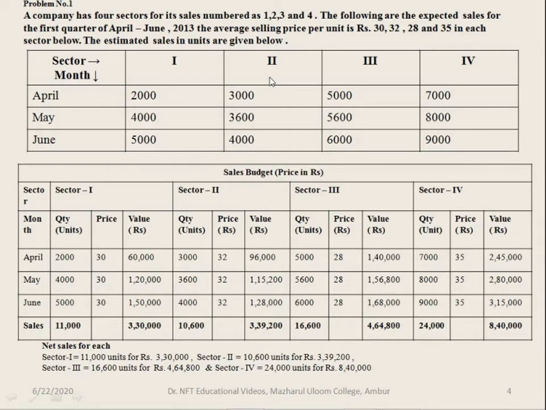Problem number 1. A company has 4 sectors for its sales numbered as 1, 2, 3 and 4. The following are the expected sales for the first quarter of April to June 2013. The average selling price per unit is rupees 30, 32, 28 and 35 in each sector below. The estimated sales in units are given below. So here we are given 4 sectors and for the 3 months details regarding the estimated units of sales is given. On basis of this we have to prepare the sales budget.